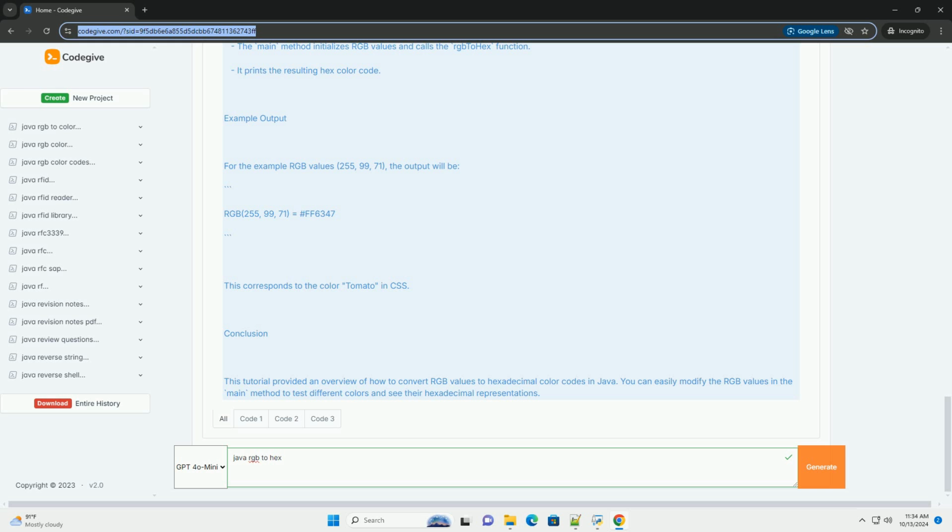Conclusion. This tutorial provided an overview of how to convert RGB values to hexadecimal color codes in Java. You can easily modify the RGB values in the main method to test different colors and see their hexadecimal representations.